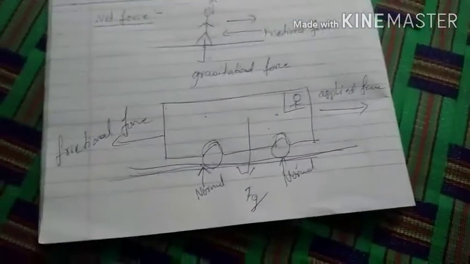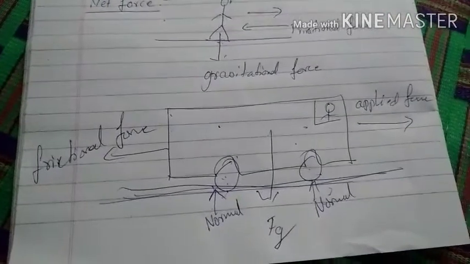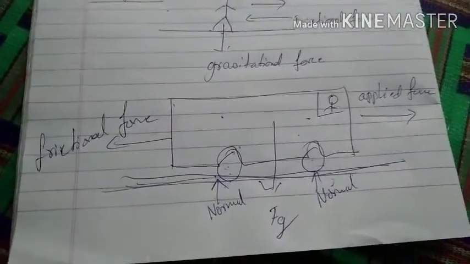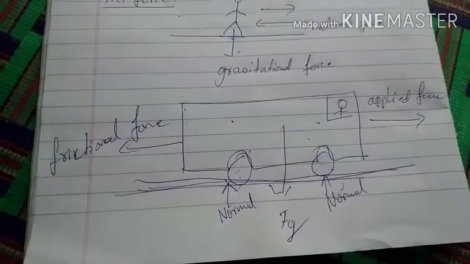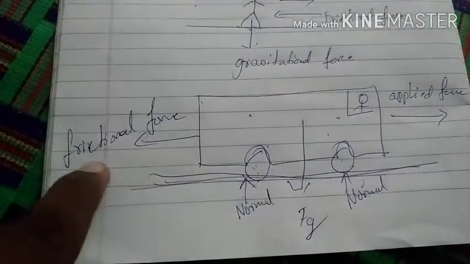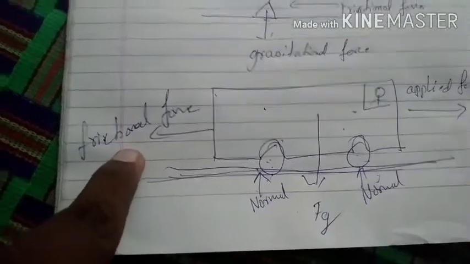Like this, we can find the forces in all directions. Among all these forces, whichever magnitude is larger brings the motion.